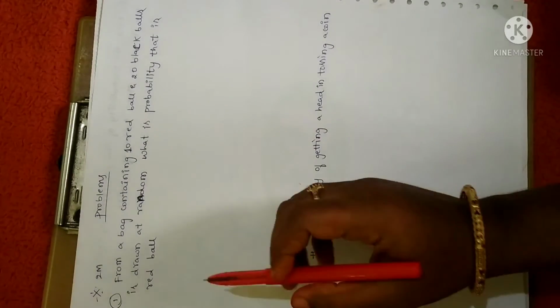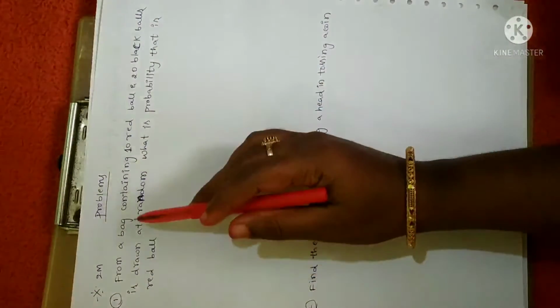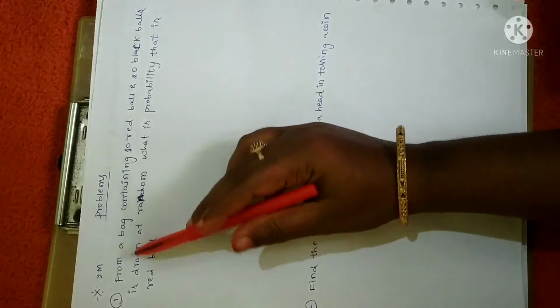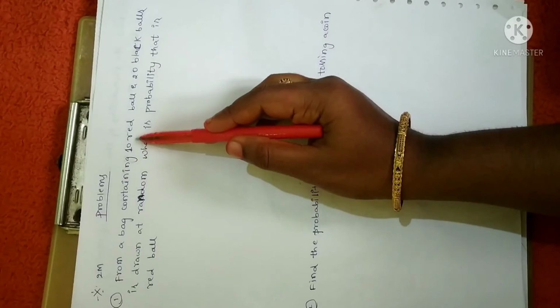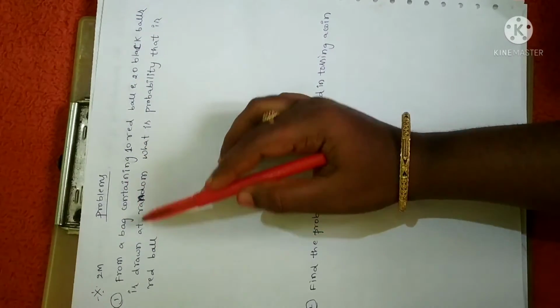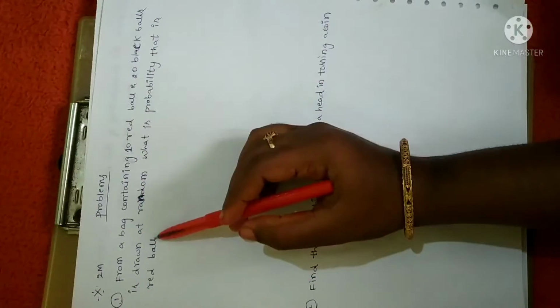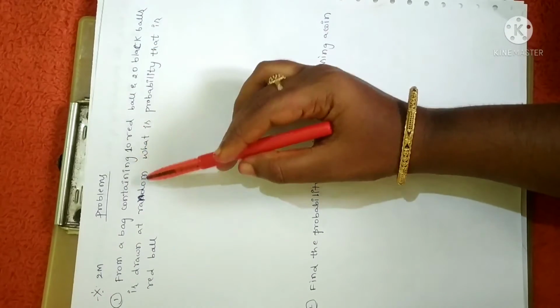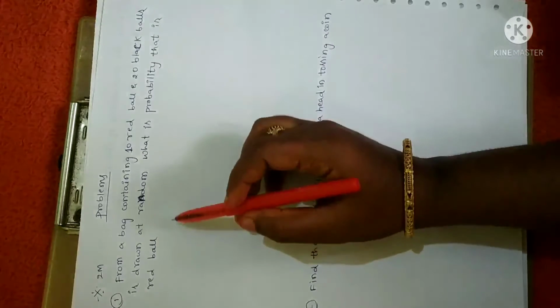So here is the problem. They are important for 2 marks. So after writing the concept, you just put a heading, Problems, and please take the running notes. From a bag containing 10 red balls and 20 black balls, a ball is drawn at random. What is the probability that it is a red ball? So the bag contains 10 red balls and 20 black balls. We have to find the probability of getting a red ball.